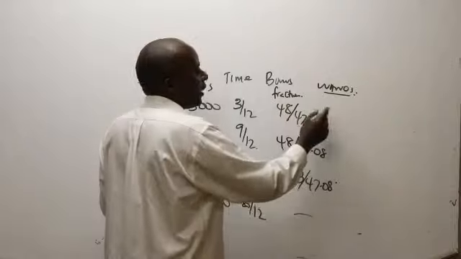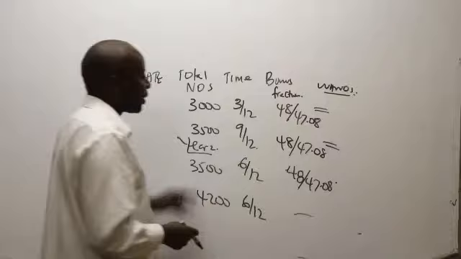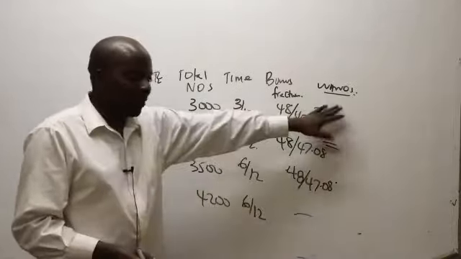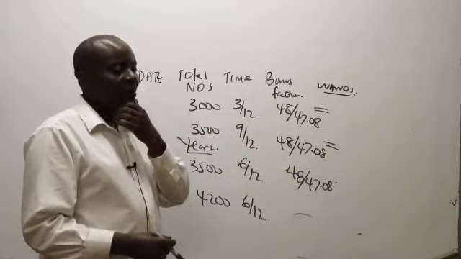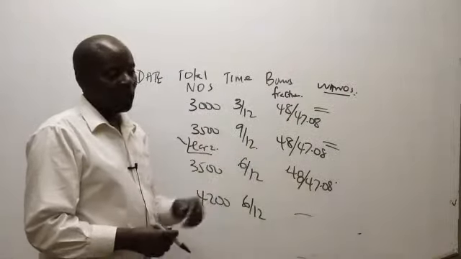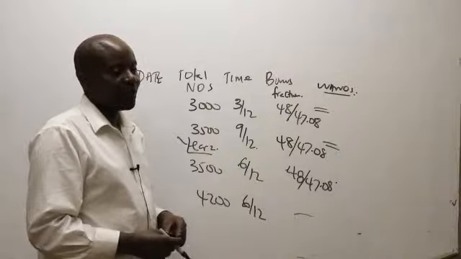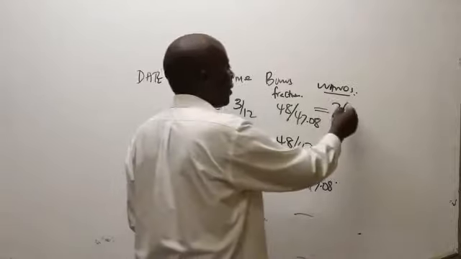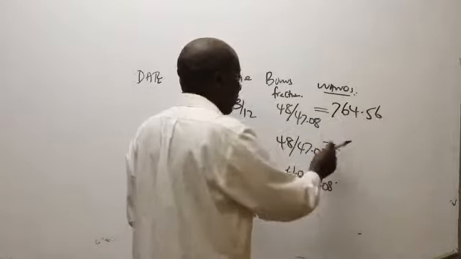48/47.08. Could you kindly give me these one-offs? I know you're not following, but just try. Take this, don't write anything. Take this times this times this. 3,000 times this times this. Please give me a figure here to write. So tell me here it is 764.56.